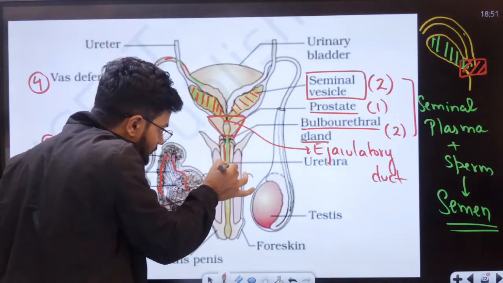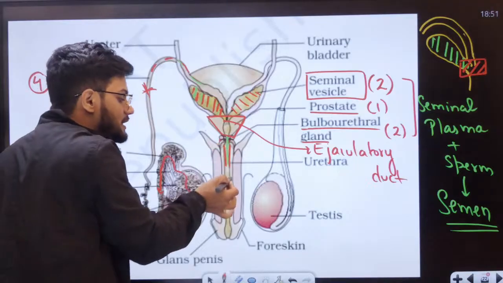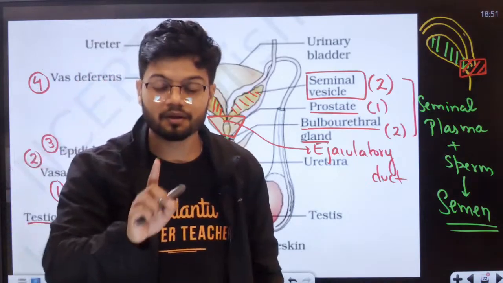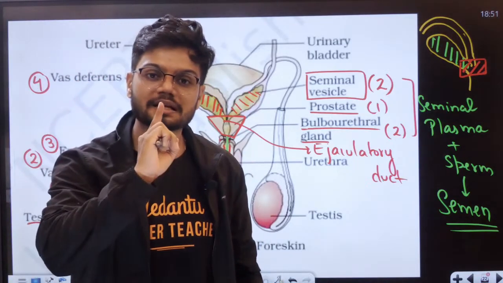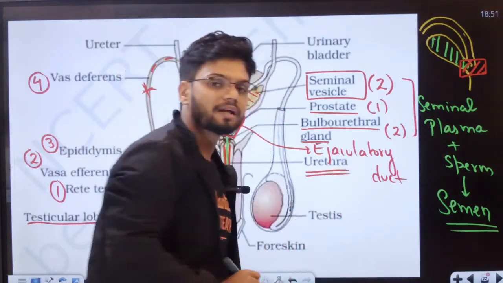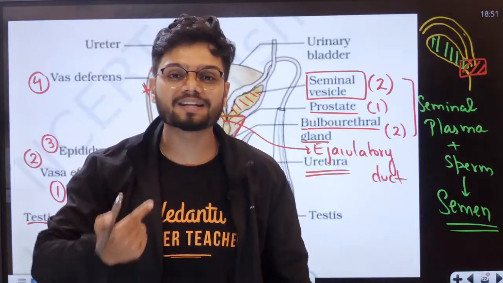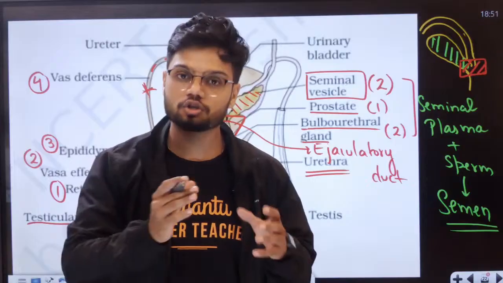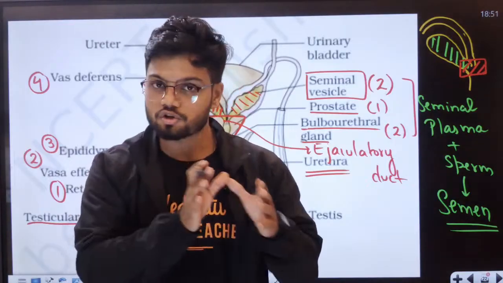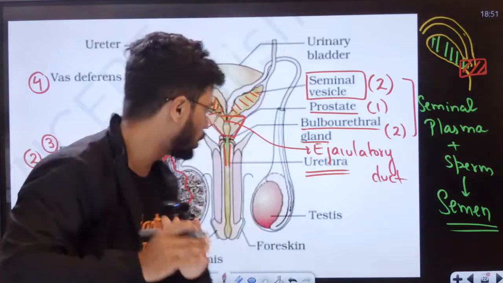Can all of you see this part? This red color part is the common duct for release of semen and release of urine. Urine and semen both are released through the same duct called the urethra. And the urethra is also called the urogenital tract. Urogenital, uro and genital both. Common thing, students.